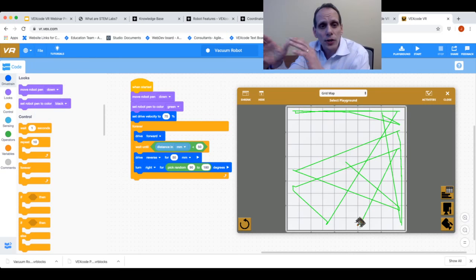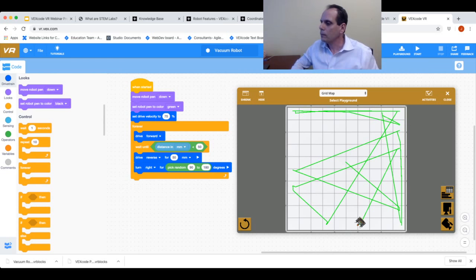If you're a teacher and you're going to use VEX Code VR, all your students have to do is just email that program to you. You can go ahead and open it up and see if the robot does what you assigned the students to do with VEX Code VR. So really simple to be able to check their progress or check their programs.